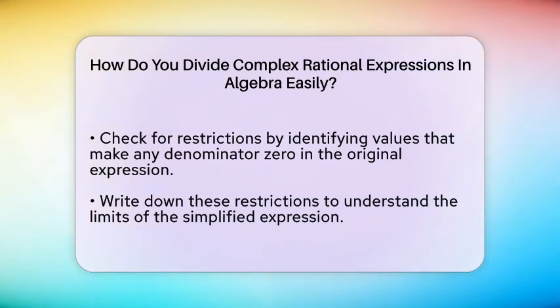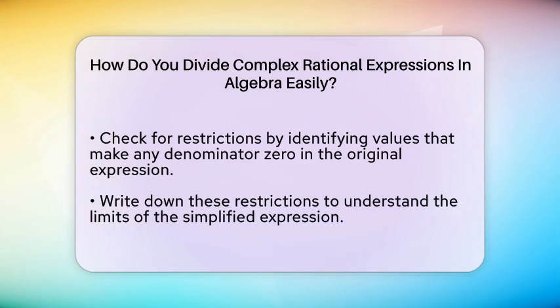Finally, always remember to check for restrictions. These are the values that make any denominator 0 in the original expression. These values are not allowed because division by 0 is undefined. Write down these restrictions so you know the limits of your simplified answer.